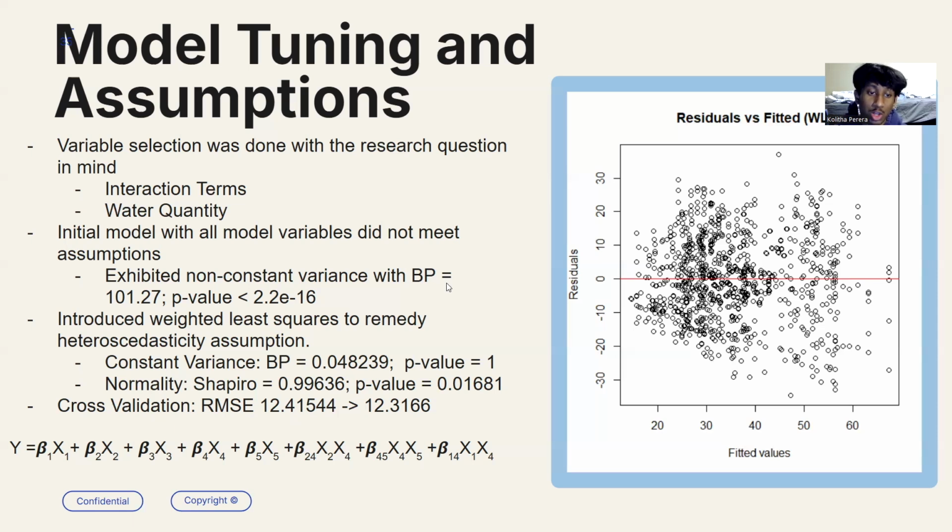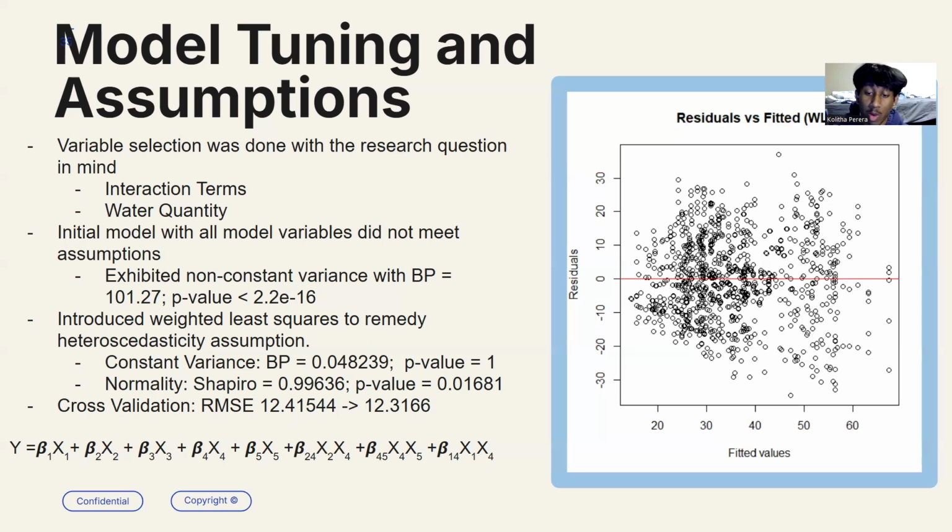Importantly, this also met normality assumptions, as our Shapiro test produced a test statistic of 0.99636 and a p-value of 0.01681, meaning that we again failed to reject the null hypothesis that our model is normally distributed. Lastly, when it comes to addressing k-fold cross-validation, I did k-fold cross-validation with 5 folds and saw an increase or a decrease in RMSE by about 0.1.